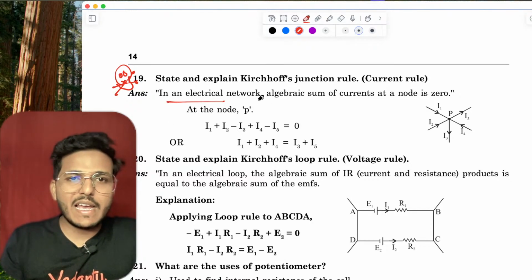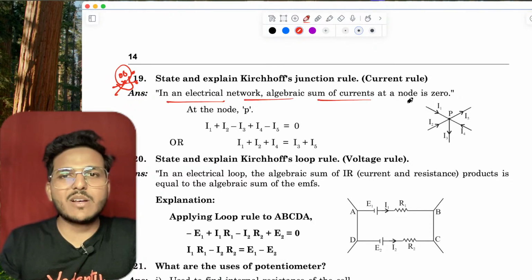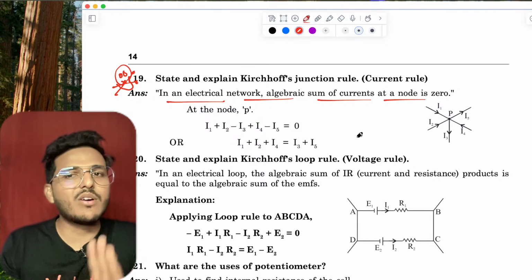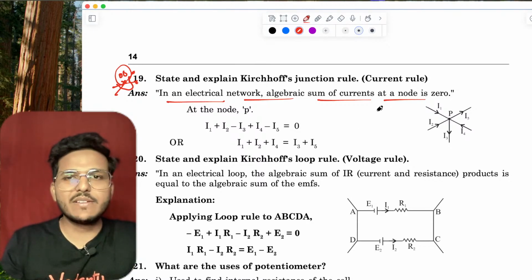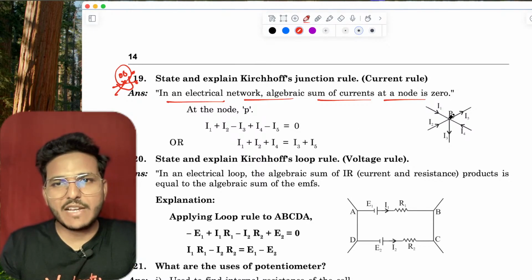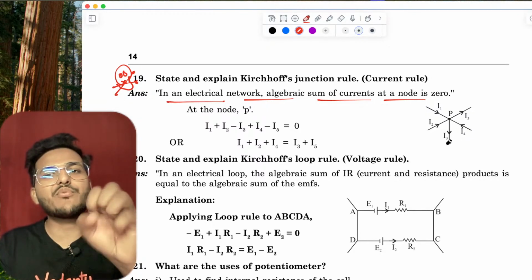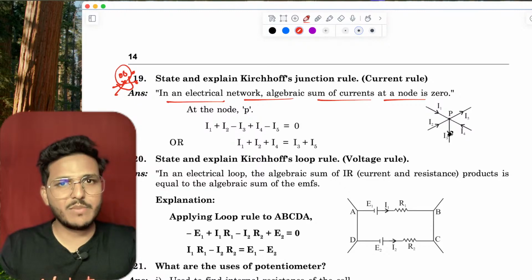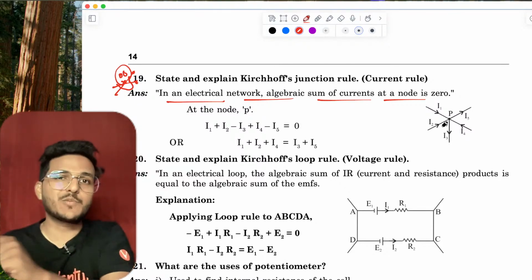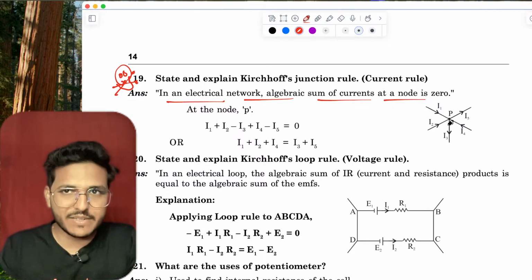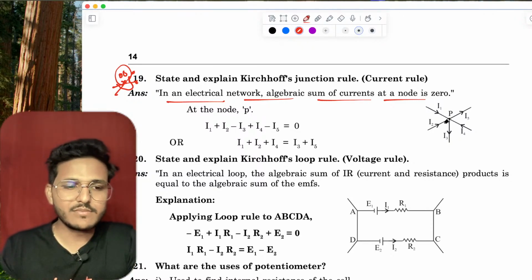In an electric network, the algebraic sum of currents at a node is always 0. I1, I2 and I4 are coming towards the point P, so they are considered positive, then I3 and I5 are considered negative. But this is not fixed. If you consider the leaving current as positive, then the incoming current will be negative. Okay.